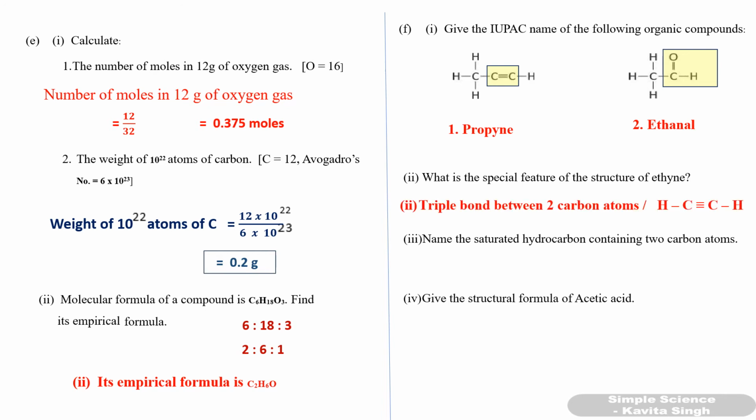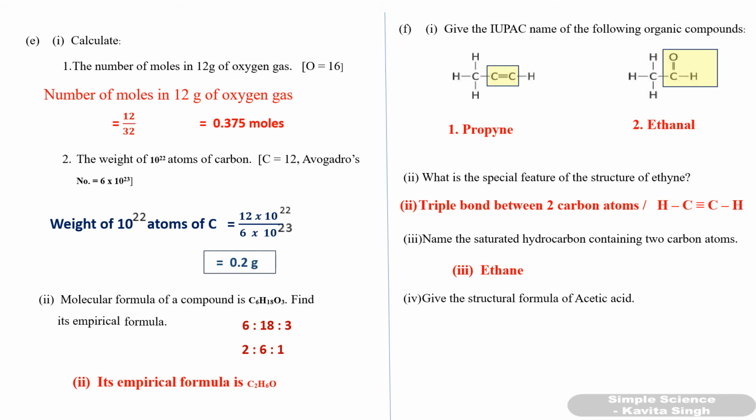Second one, what is the special feature of the structure of ethyne? So in ethyne you have a triple bond between two carbon atoms, so that is the special feature. Next question, name the saturated hydrocarbon containing two carbon atoms. Saturated hydrocarbon means single bond, no double or triple bond. Okay, with two carbon atoms will be ethane.